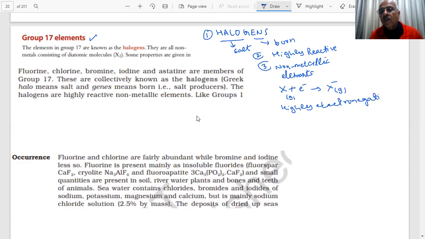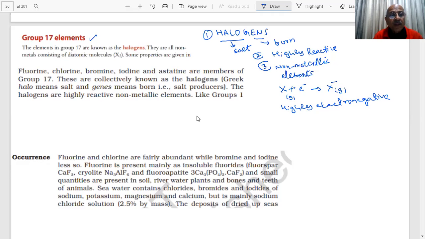They have a strong tendency to gain one electron. We will see very soon the electronic configuration to find out why they do it. Alkali metals were losing an electron readily because they got a noble gas stable configuration after losing one electron. Halogens will become stable noble gas configuration after gaining one electron, as we will see from their electron configuration, students.